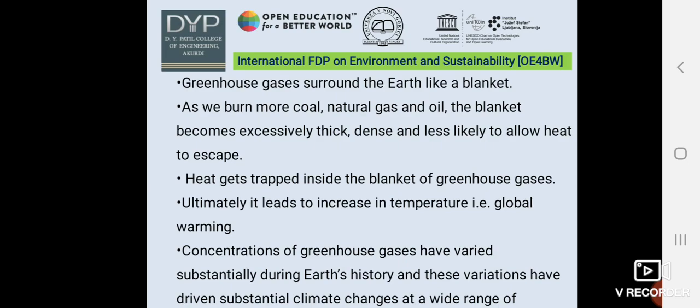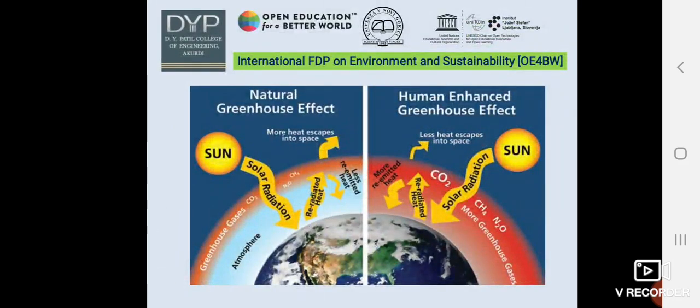The concentration of greenhouse gases has varied substantially during Earth's history, and these variations have driven substantial climate changes with a wide range of environmental effects. These two pictures show how the natural greenhouse effect works and how the human-enhanced greenhouse effect works. You can see that the natural greenhouse effect is not as hazardous as the human-enhanced greenhouse effect.